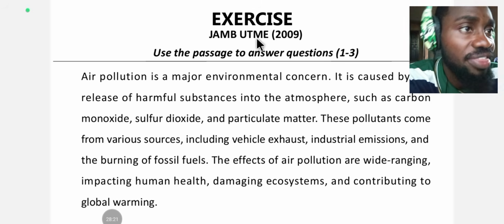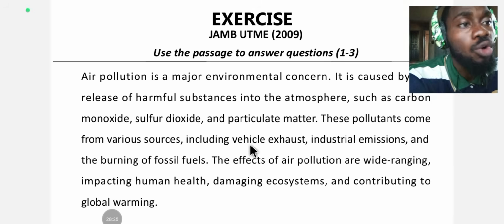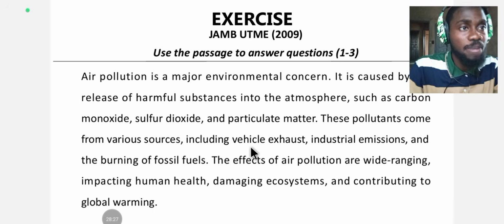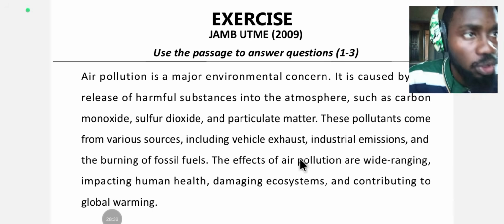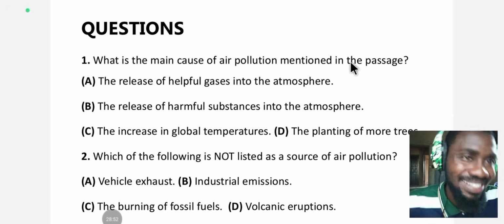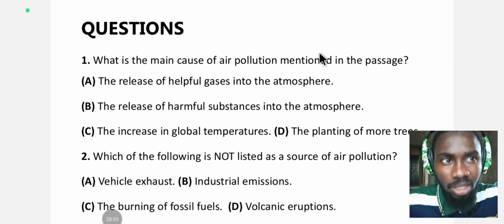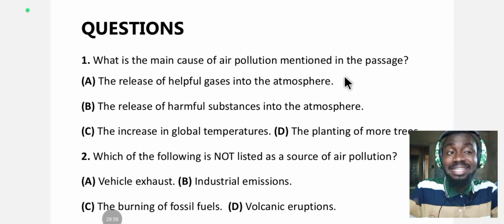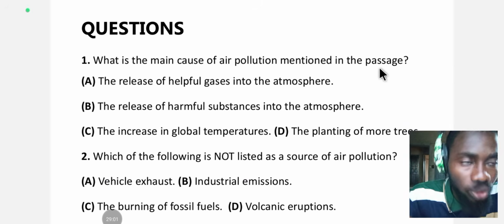Okay, we have practiced everything here. So let's quickly comply with the fifth step. Let's follow the fifth step, which is picking the most reasonable option according to the passage. Number one, what is the main cause of air pollution mentioned in the passage? He said mentioned in the passage. As mentioned in the passage, just the same way it was said in the passage.